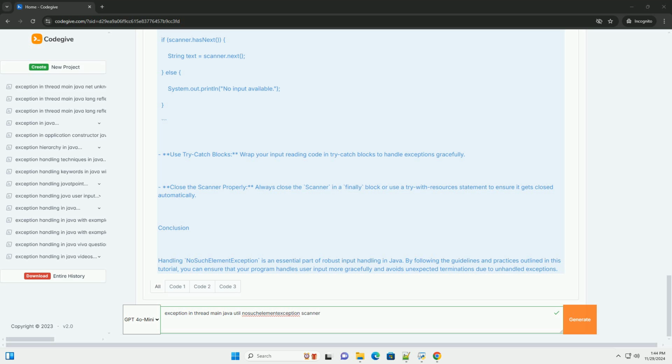3. Example code demonstrating the exception. Here's a simple example that demonstrates how NoSuchElementException can occur.